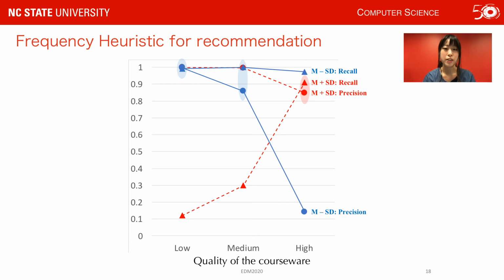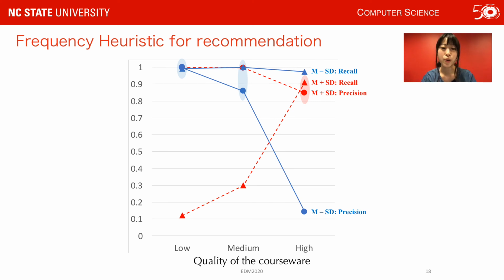Next result is about the recommendation. In this evaluation, we calculated the precision and recall score of the recommendation computed from each Commerce policy and took the average of them. The blue solid line shows the precision and recall score when we use mean minus standard deviation as a cutoff for the frequency heuristic. The red dotted line represents the recall and precision score when we use mean plus standard deviation as a cutoff.